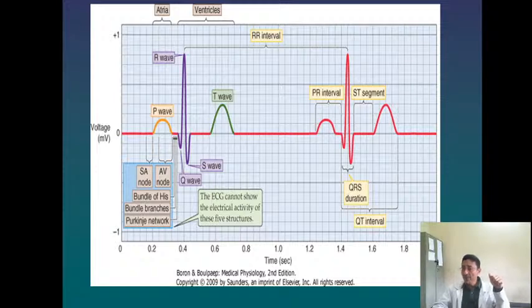If the amplitude of the R wave is increased in V5 and V6 and lead 1, it indicates left ventricular hypertrophy.